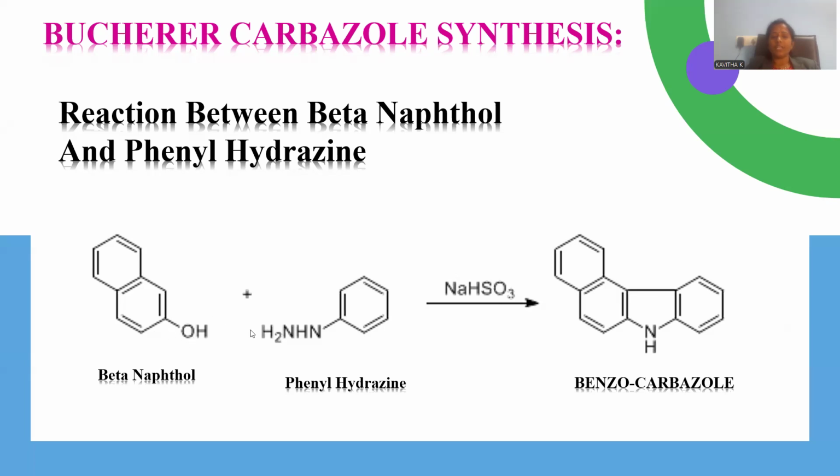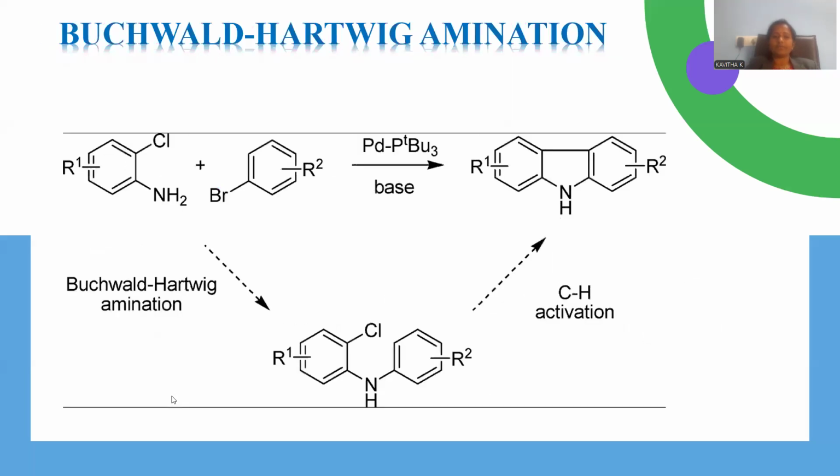Here is the NH, and N-phenyl will be there. Later, they will participate in the ring cyclization, giving rise to a carbazole with a benzene as an additional fused ring. Benzocarbazole is the name accorded for the final product. This is the way Bucherer carbazole synthesis is performed in order to achieve benzocarbazole as a final product.